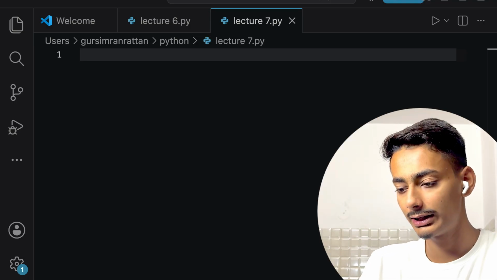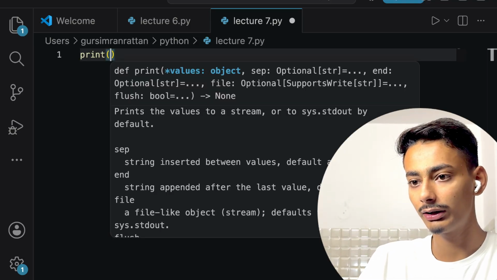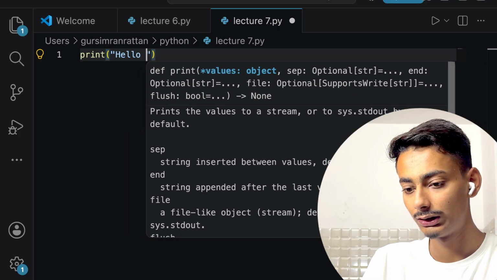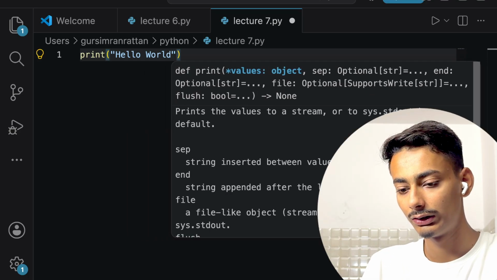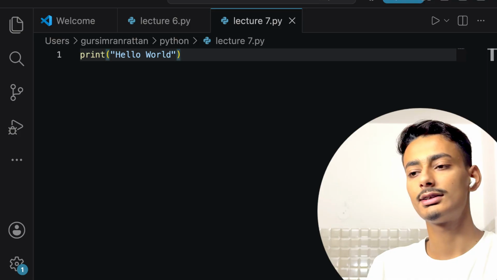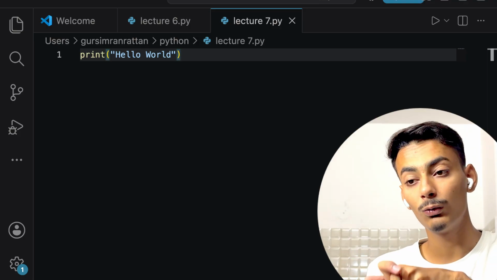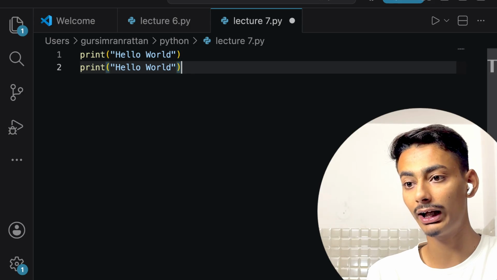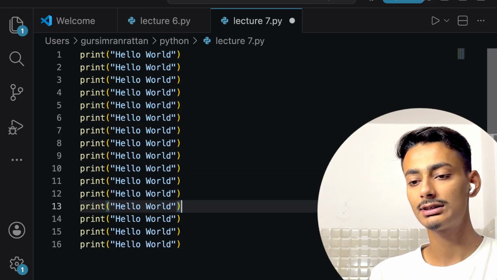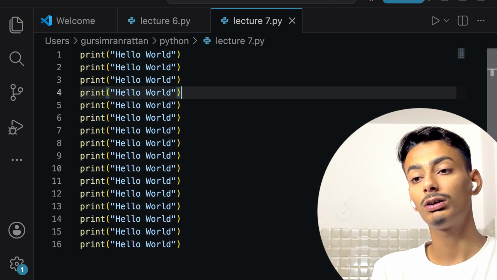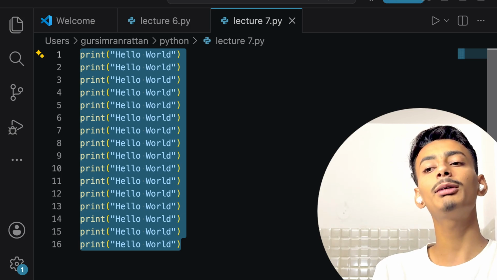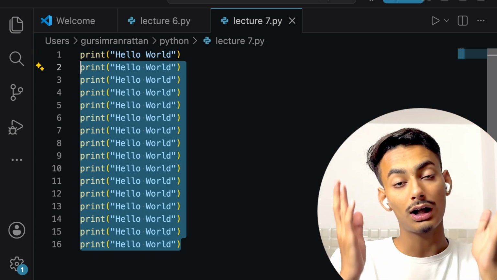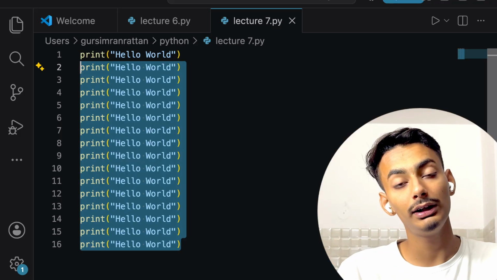So my basic answer is, if I need to print, let us say, hello world, it is simple. I can write print hello world. Now, where the problem comes is if I want to print hello world 100 times, what will I do? I can copy paste this 100 times, but by this my code will be very long. Forget about 100 lines. Let us say I have to write the same code 1,000 times, a million times.